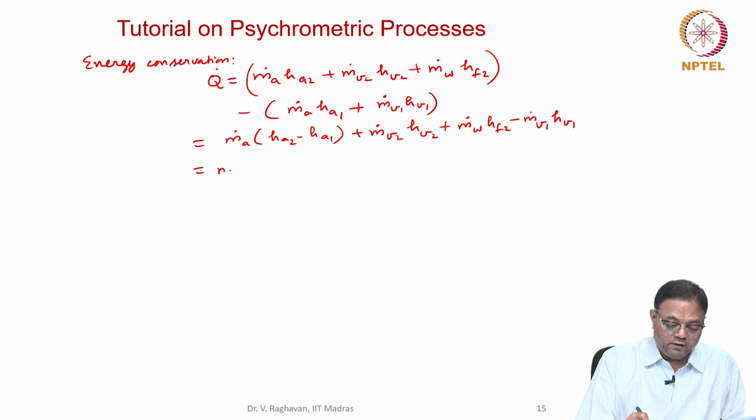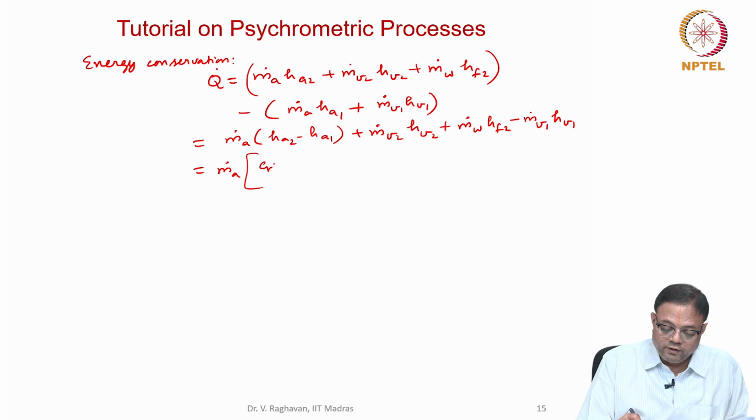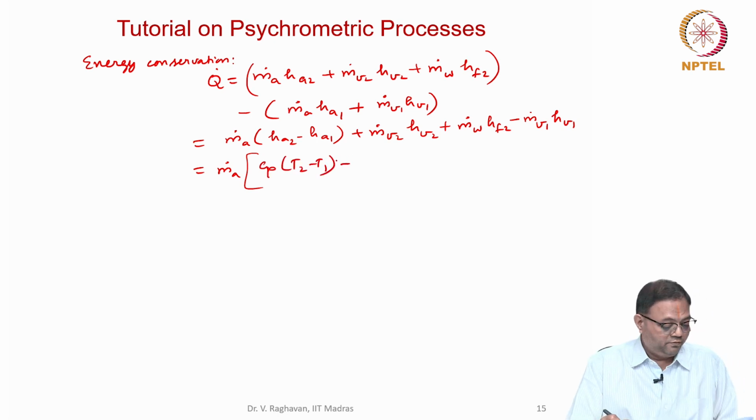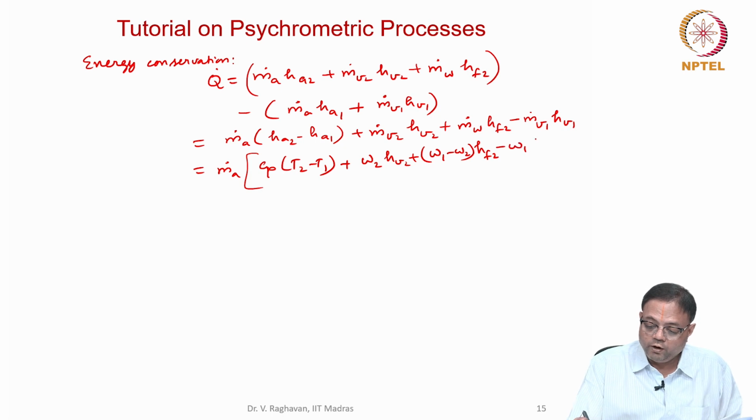So this can be written as, taking m dot A outside, Cp into T2 minus T1 plus omega 2 into HV2 plus omega 1 minus omega 2 into HF2 minus omega 1 into HV1.